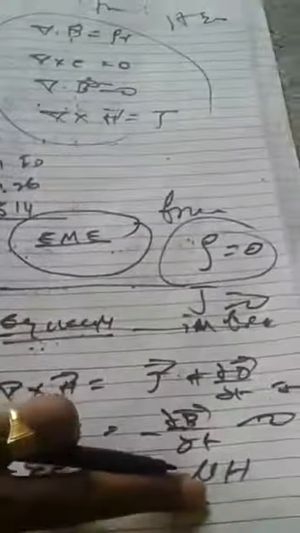And del cross E can also be written as minus dou of B, which is mu of H, with mu taken outside, so minus mu dou H by dou T. We will write these equations. So these are the equations 1, 2, 3 and 4.